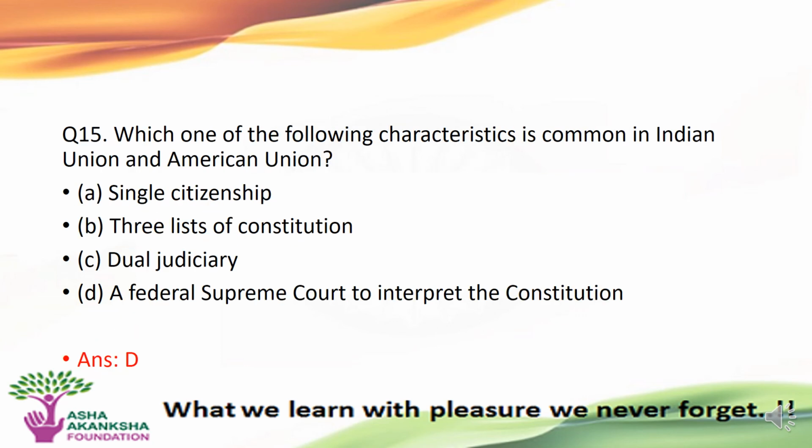The next question is, which of the following characteristics is common in the Indian Union and American Union? Options are: A, single citizenship. B, three lists of constitution. C, dual judiciary. Or D, a federal Supreme Court to interpret the constitution. The correct answer to this question is option D, that is, a federal Supreme Court to interpret the constitution is common in Indian and American Union.